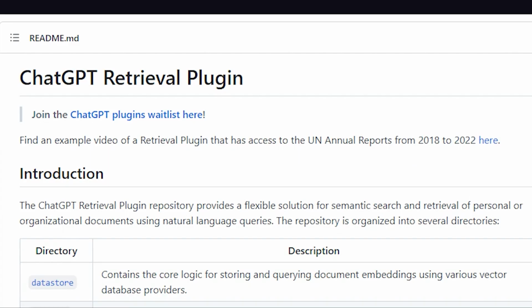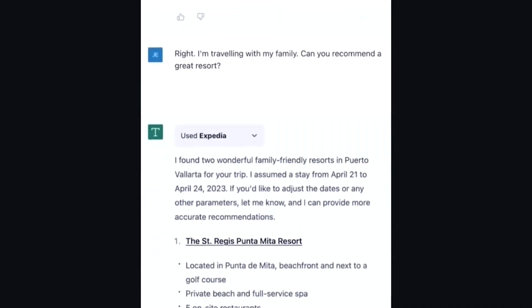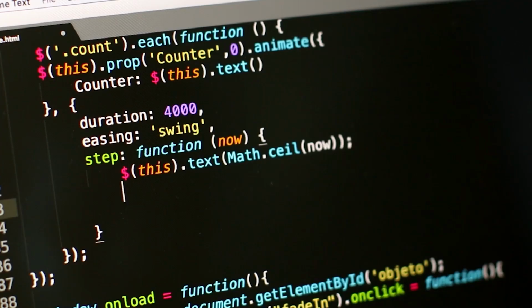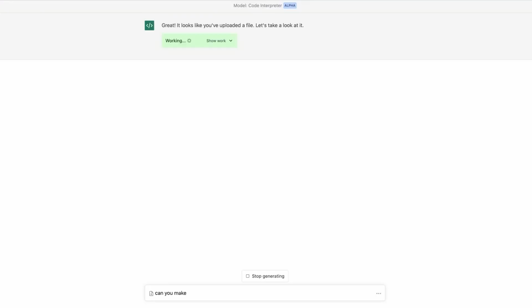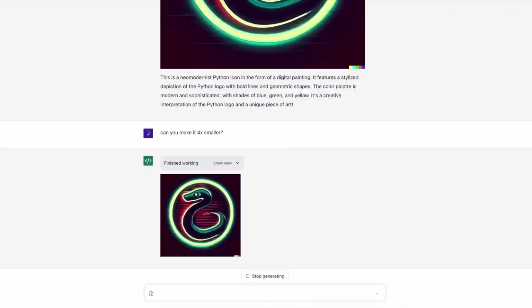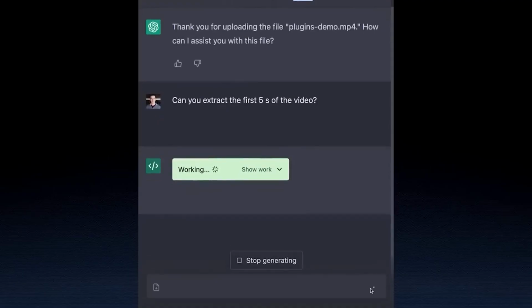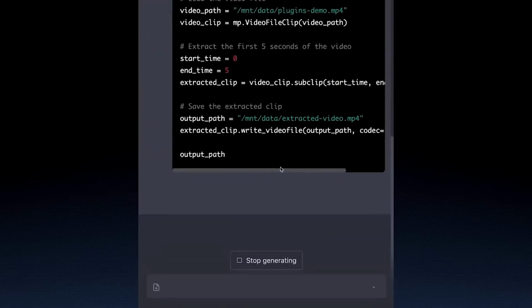The demo of the code interpreter shows different ways to use it. One of them shows how a CSV file is read and uploaded. ChatGPT can analyze the file's data and make visualizations without having to write a single line of code. An image is being uploaded and talked about. Then ChatGPT can change the size of the image, which the user can then download without having to write a single line of code. In this clip, ChatGPT is asked to pull out the first 5 seconds of a video clip, and it does it.